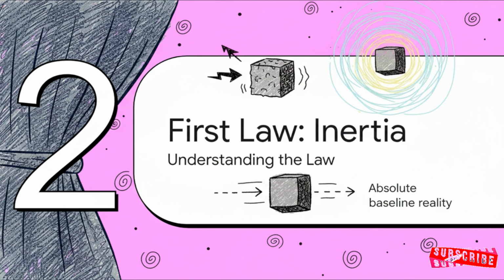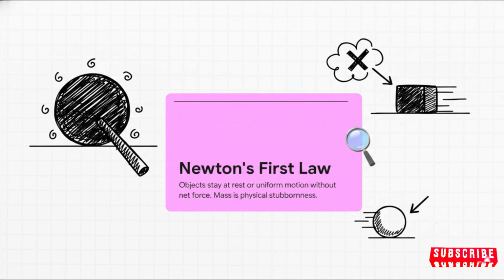Now that we've exposed friction as the ultimate buzzkill, we can look at the absolute baseline of reality. This is Newton's first law, the law of inertia. It simply states that an object remains at rest or in uniform motion unless acted upon by a net external force. Honestly, the best way to think about inertia is just physical stubbornness. That's it. Mass is literally a measurement of that stubbornness.